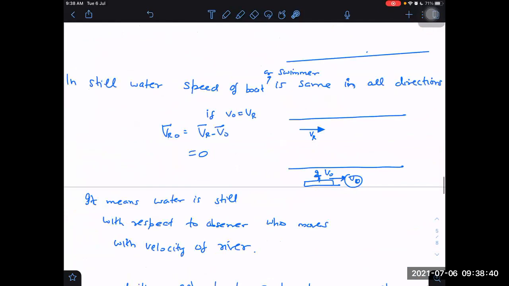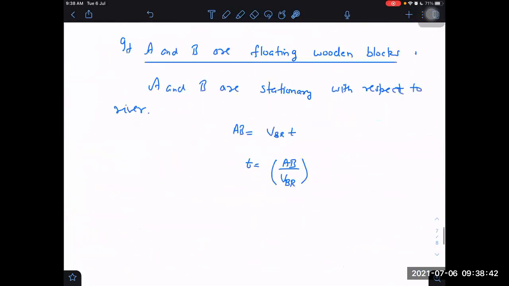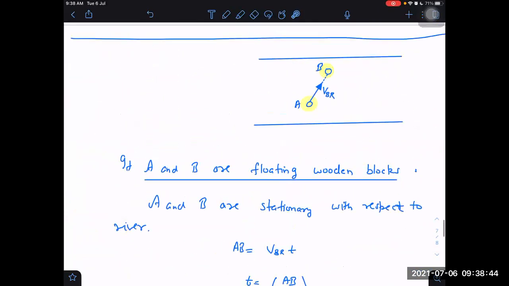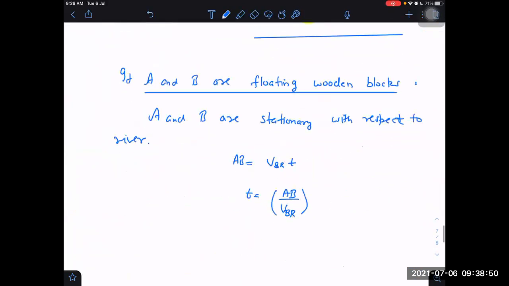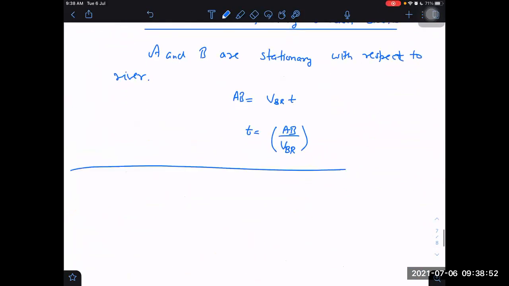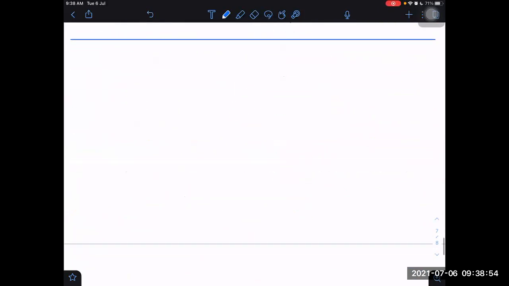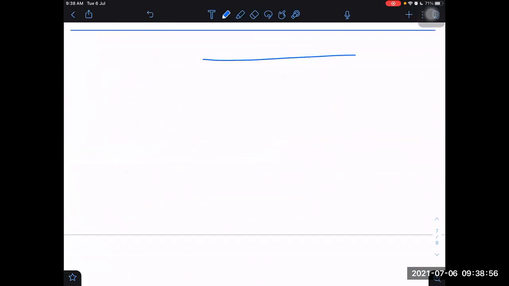In which frame is it very easy? If both the wooden pieces are already floating with the river, their velocities are the velocity of the river. Now, question. There are two wooden blocks floating with the river at a distance D between them.